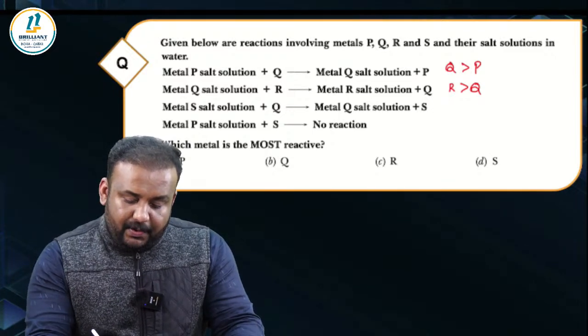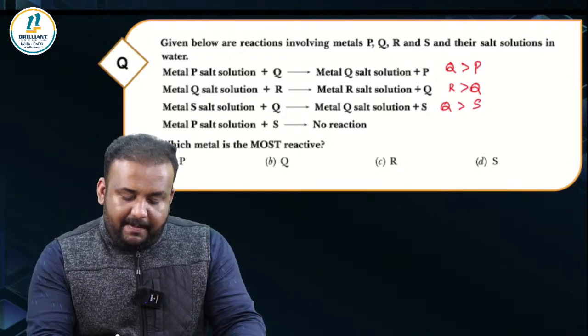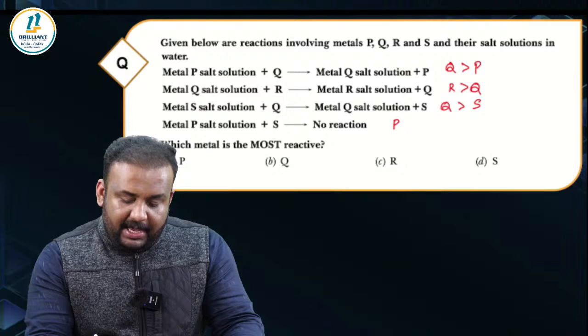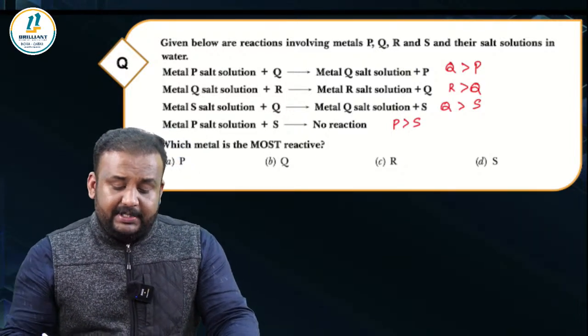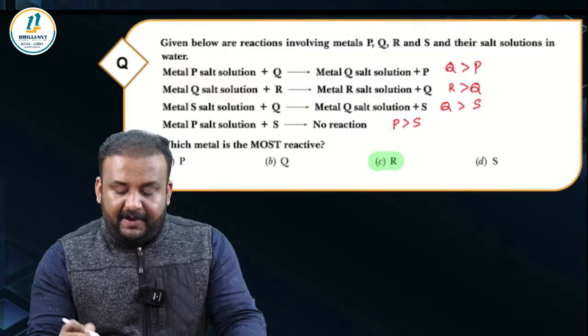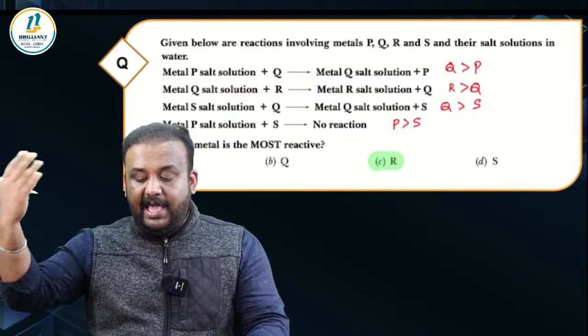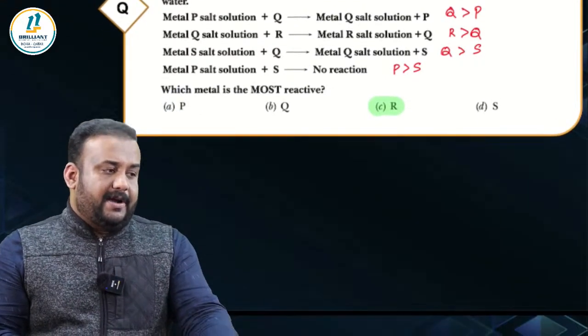Then S plus Q, here Q is greater than S. And metal P plus S, there is no reaction. What does that mean? P is more reactive than S. Here the question is, who is the most reactive element? The most reactive will definitely be R, because it can displace even Q, which can displace P as well as S. So the most reactive element is going to be R.